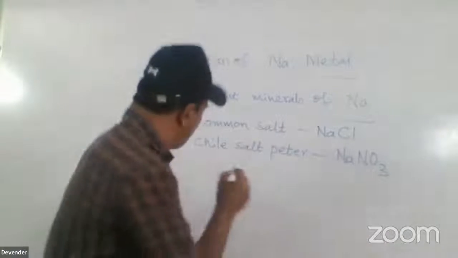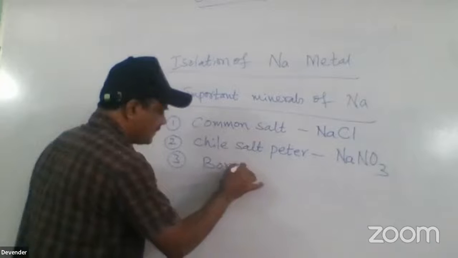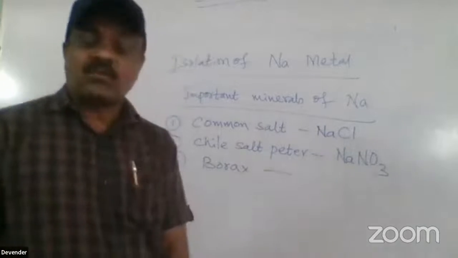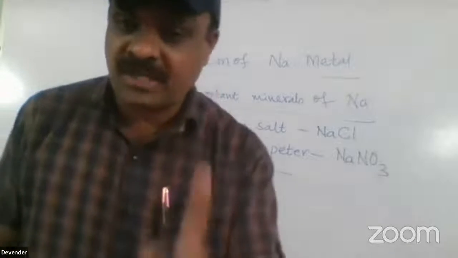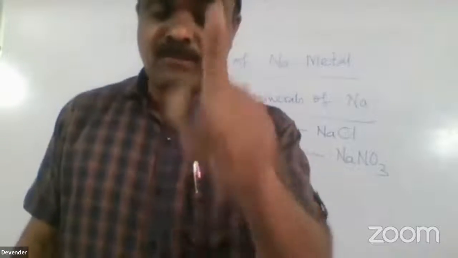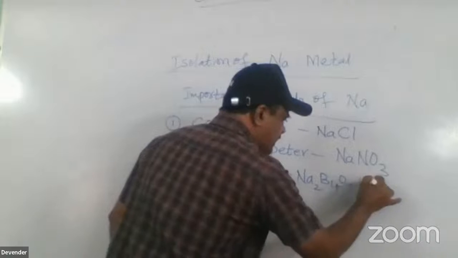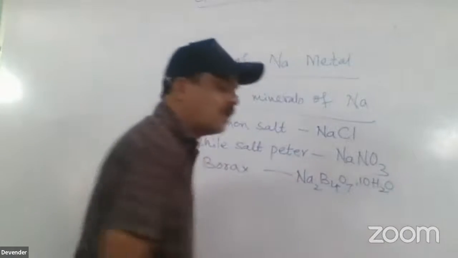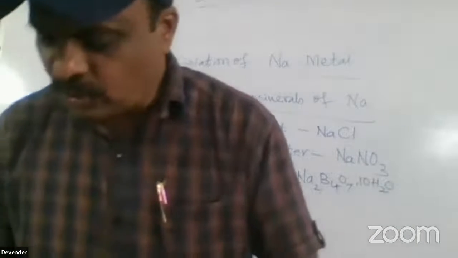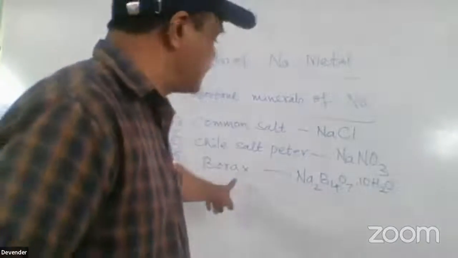Next, the third, a very important one, is borax. Without this, no question paper will be set. Please understand, borax is that important. The borax formula is Na2B4O7·10H2O. Na2B4O7·10H2O is called borax.